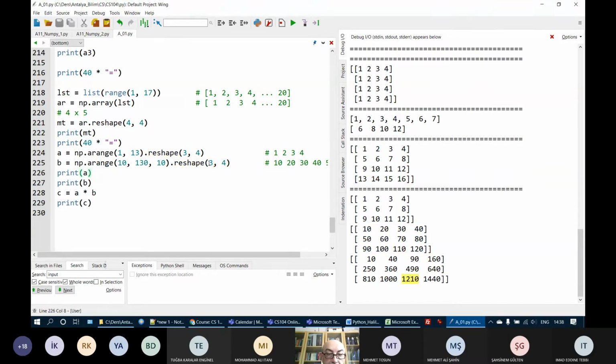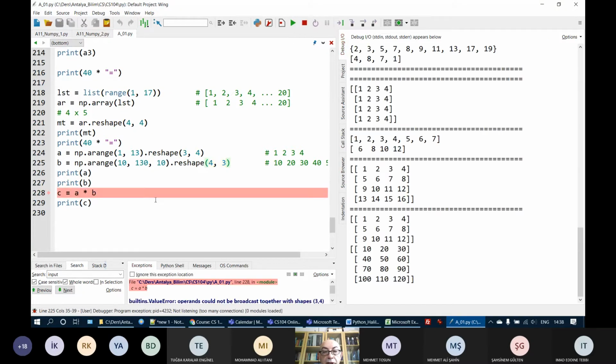Now assume that I have here not 3 rows by 4 columns, but 4 rows and 3 columns. Both have 12 elements, but the shapes are not the same. This has 3 rows, 4 columns, and the other one has 4 rows, 3 columns. When I try to run it, it will give an error because the total number of elements in A and B are equal, but their shapes are not the same.